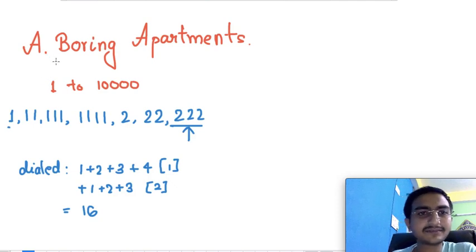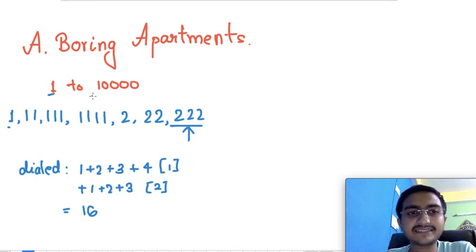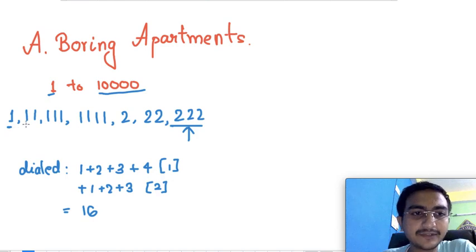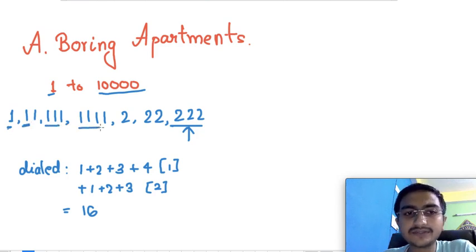Right, so problem A was Boring Apartments. In this question there are apartments ranging from 1 to 10,000, and a guy calls all the apartments until someone picks up and then he stops. How he calls is interesting. He picks one number and keeps appending that same digit, like 1, 11, 111, then 1111.